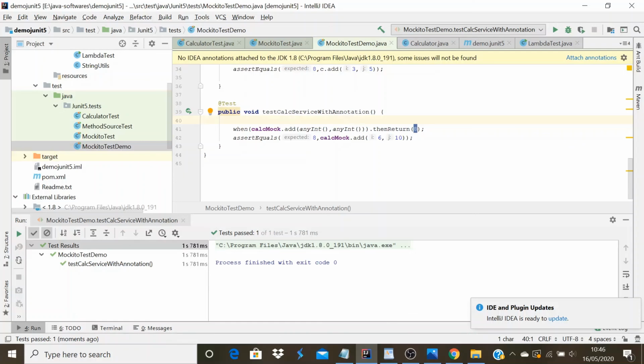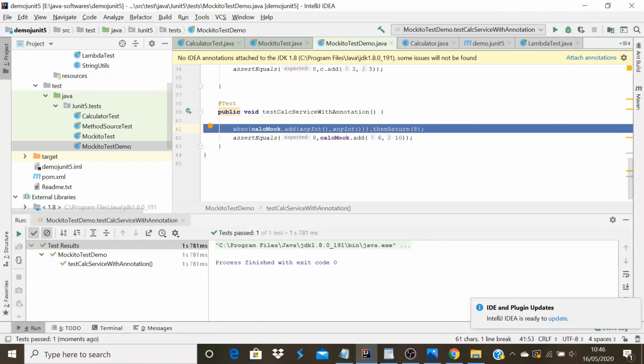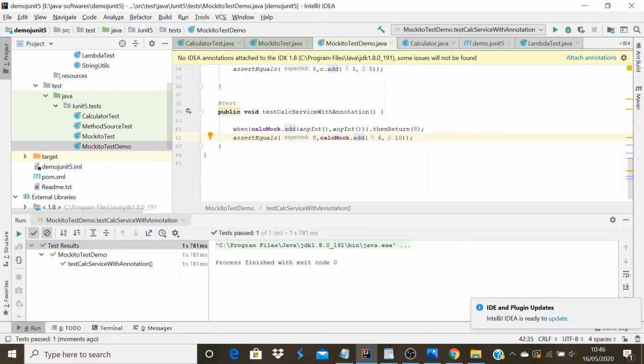So now we are telling Mockito that whatever values we are passing, I'm always expecting the return as 8, and Mockito is doing the same. Nice.